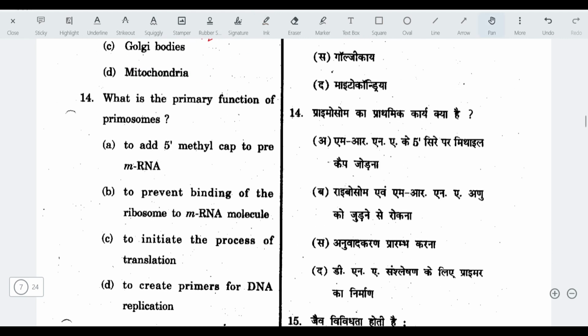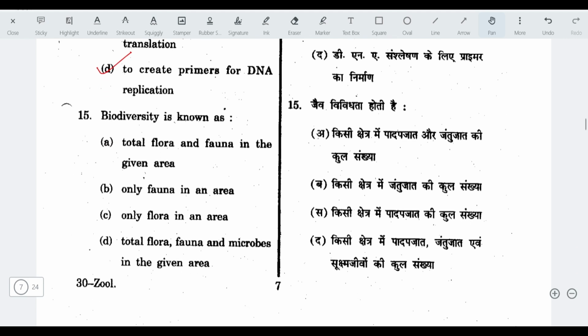Next question. What is the primary function of primosomes? The answer is to create primers for DNA replication. Primosomes are involved in the synthesis of RNA primers, which are necessary for initiating DNA replication. Biodiversity is known as. The answer is total flora, fauna, microbes in the given area.